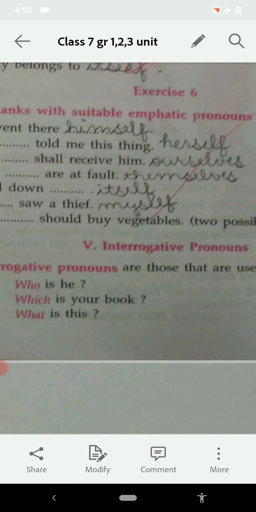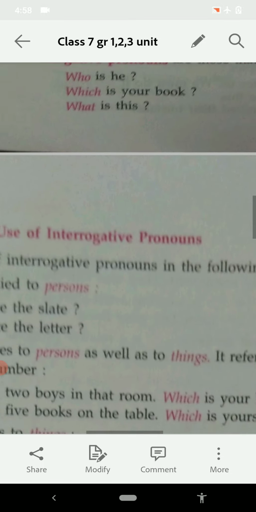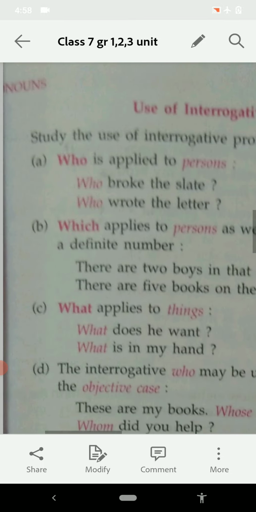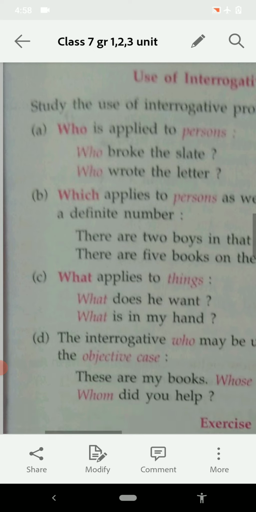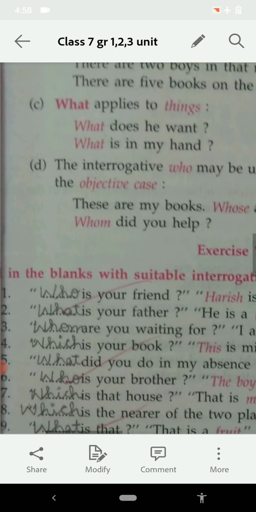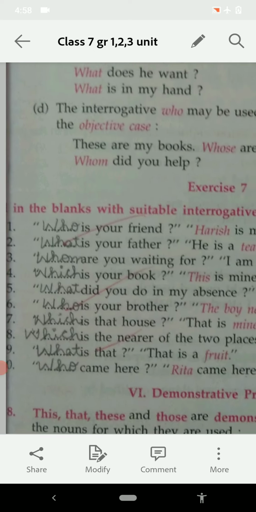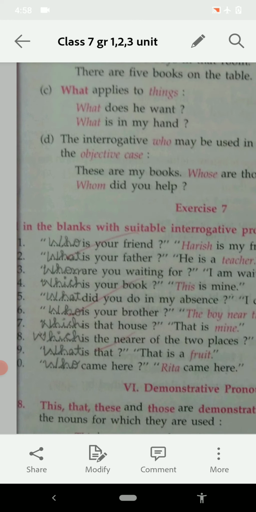Then it is interrogative pronoun, means any question is there: who, which, what, whom. These are the interrogative pronouns. Let us see the examples. Who is your friend? Harish is my friend. Who is your father?